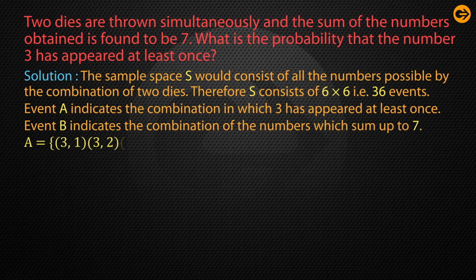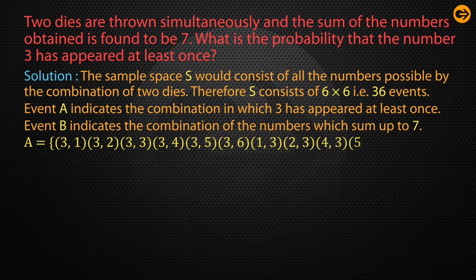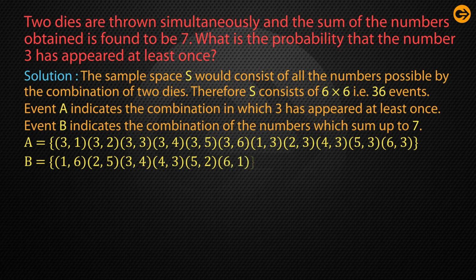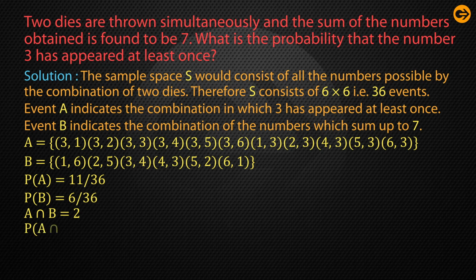Hence A is 31, 32, 33, 34, 35, 36. Also 13, 23, 43, 53, 63. And event B is 16, 25, 34, 43, 52, 61. So what is P(A)? That means the probability of A is equal to 11 by 36. What is P(B)? 6 by 36. And A intersection B is 2 events, and the probability of A intersection B is 2 by 36.